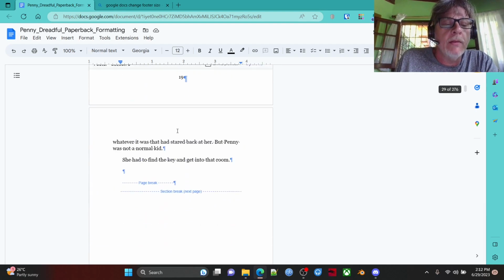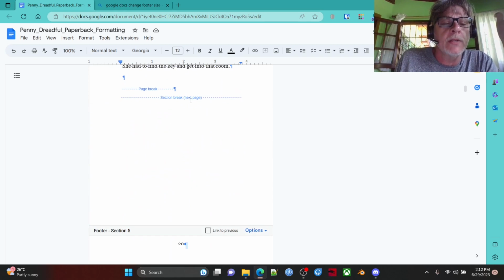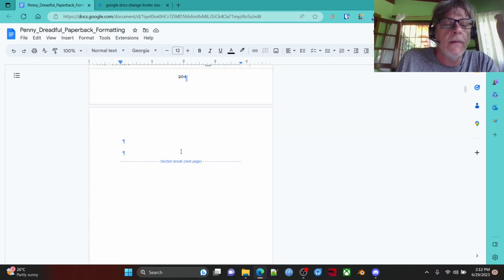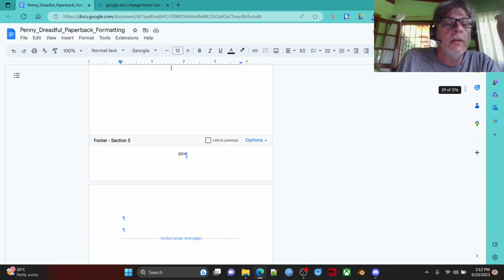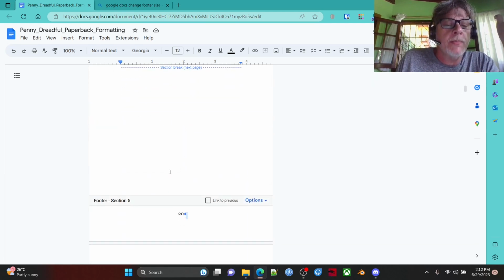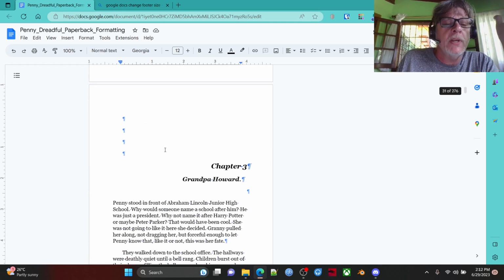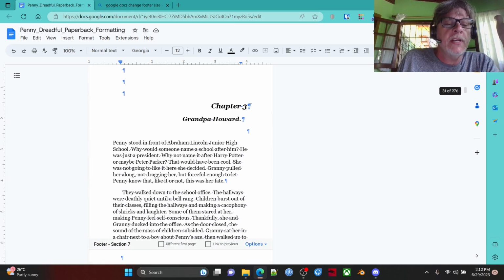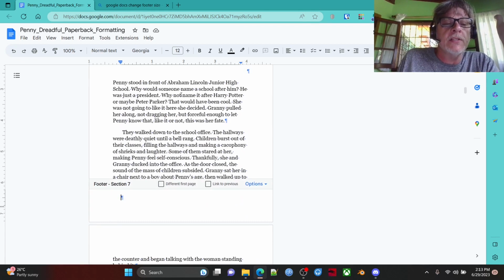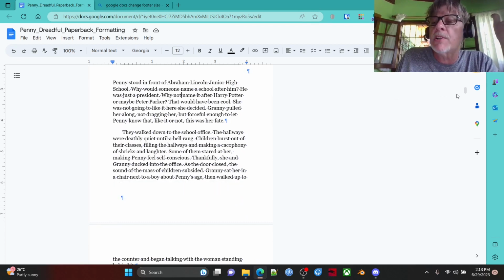All right. I got it, using page breaks and section breaks. I got it to create a blank page that is a different section. This, with the end of the chapter, is section 5 and ends on page 20. This is a blank page and is section 6. And this is section 7, starting a new chapter. What page? It's 31. That's what we wanted to do.